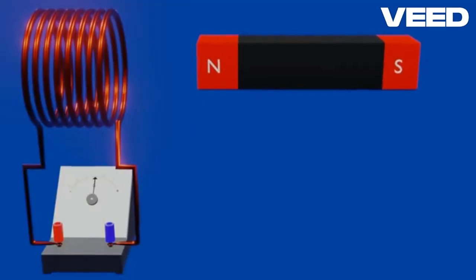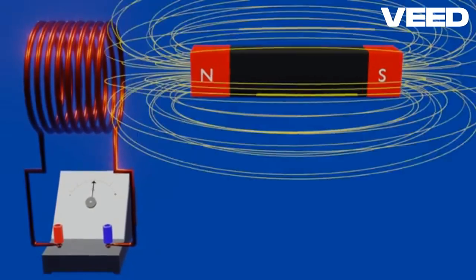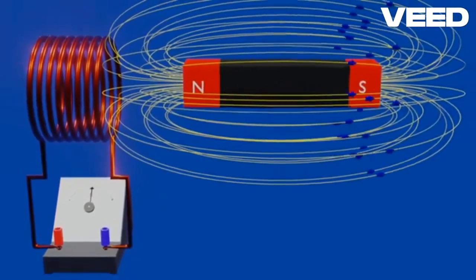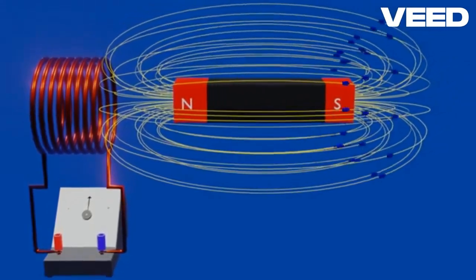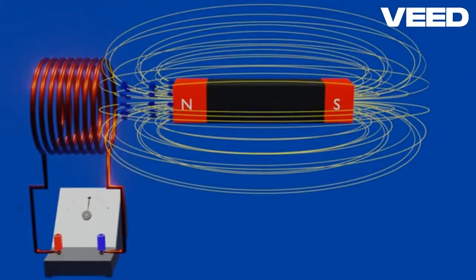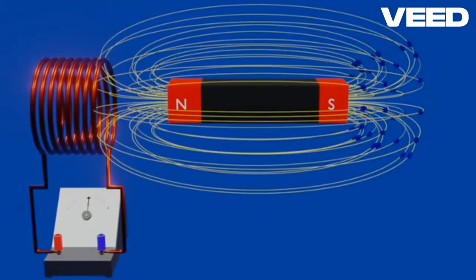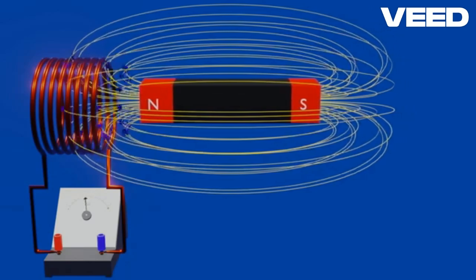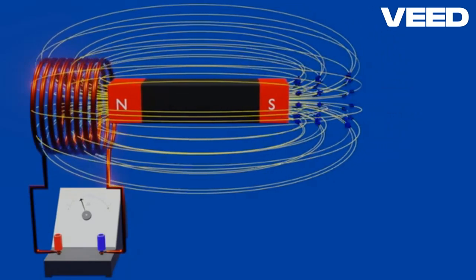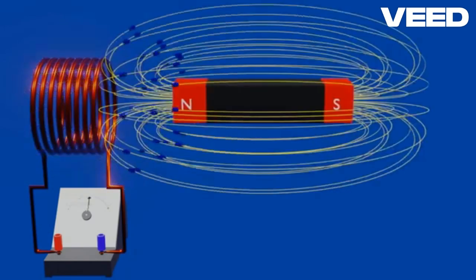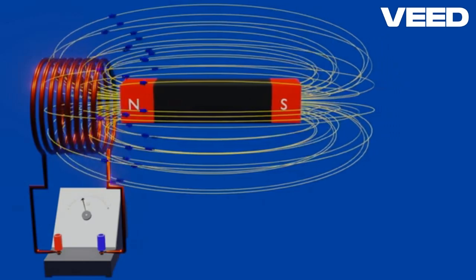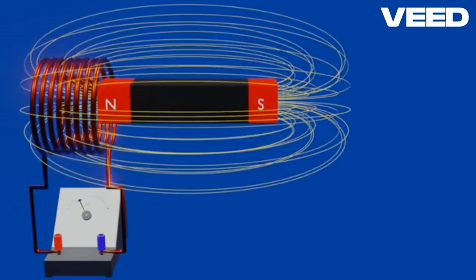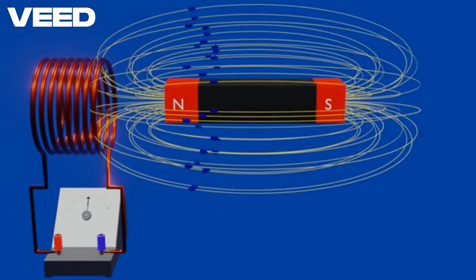As we all know, a bar magnet has magnetic field lines emerging from the north pole and entering the south pole of the bar magnet. Therefore, when we move the bar magnet towards the coil, the magnetic field lines linking to the cross-section of the coil increase, or we can say that the magnetic flux linking to the coil increases as the magnet goes nearer to the coil.